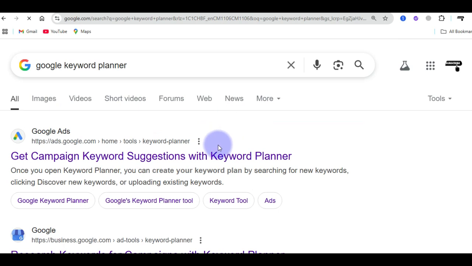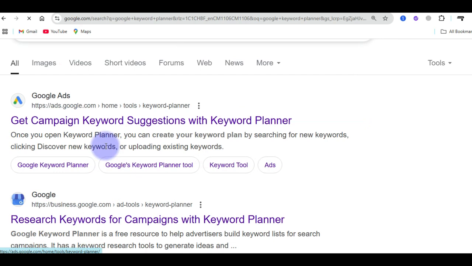When we talk about how competitive that keyword is, we are going to use another tool that is going to help us to see if that key term that we want to target is going to be good for us or not good. So we are going to use Google Keyword Planner to check how competitive this keyword is. And if the competitiveness of the key term is not very high, then it is a good point for us to go and write content around that key term. Let's look at the next tool we want to use. The next tool we are going to be using here is a tool called Google Keyword Planner. You can see this is it here.